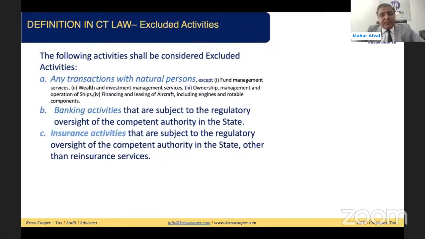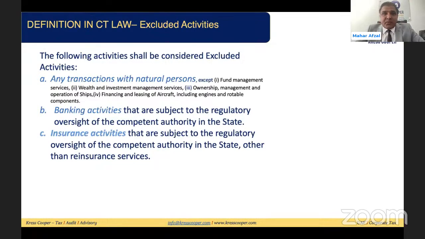The excluding activities. We said basically every free zone person's income will be qualifying income other than excluding activities. So if a free zone person is generating any income out of these, it will be considered non-qualifying income. It will be subject to tax at 9%. So what are the excluding activities? In the excluding activities, there is any transaction with a natural person, except these 4 transactions. Means all the transactions with a natural person will be excluding activities except these 4 transactions.